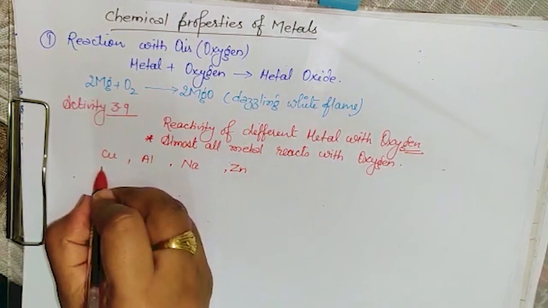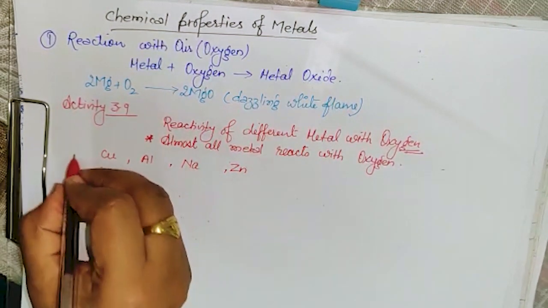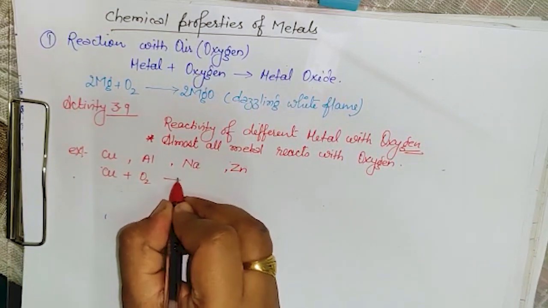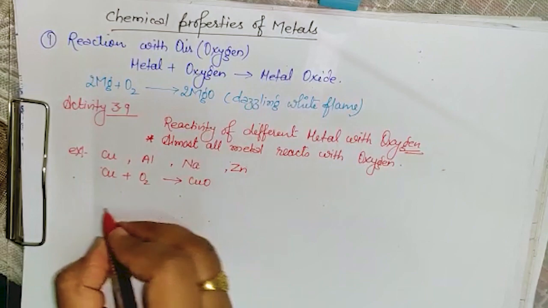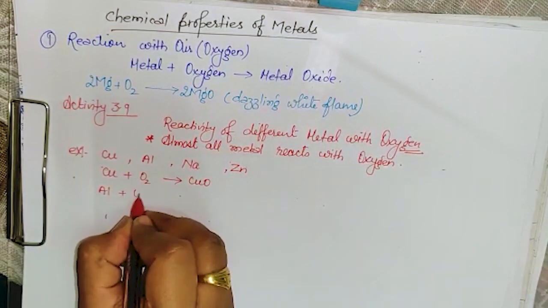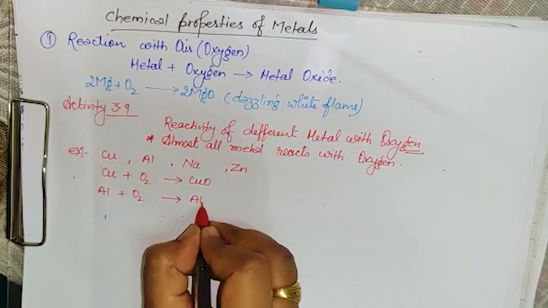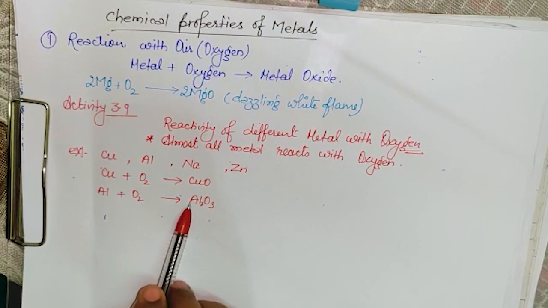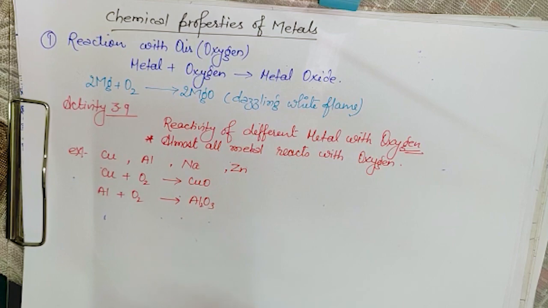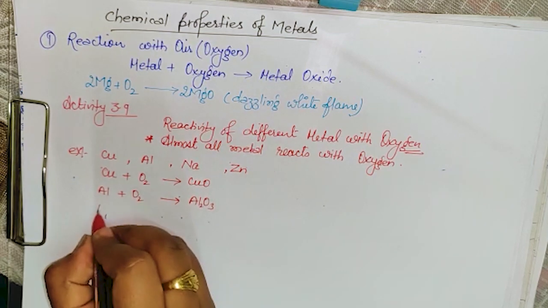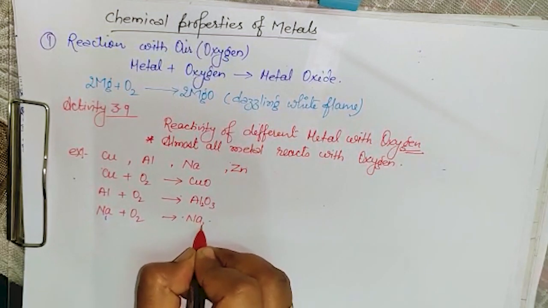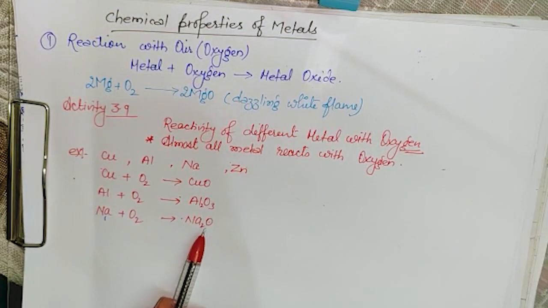Let us take copper as an example. It reacts with oxygen and gives you CuO. If aluminium reacts with oxygen, it will give you Al2O3 oxide. Why Al2O3? Because oxygen has valency 2 and aluminium has 3, so they are interchanged. I think it is clear. Now sodium, if it reacts with oxygen, it will give you Na2O. Why is this? Because oxygen has valency 2 and sodium has valency only 1.